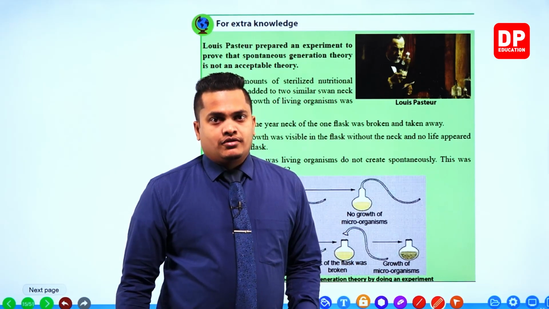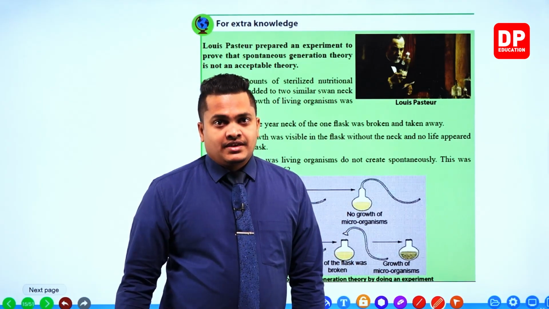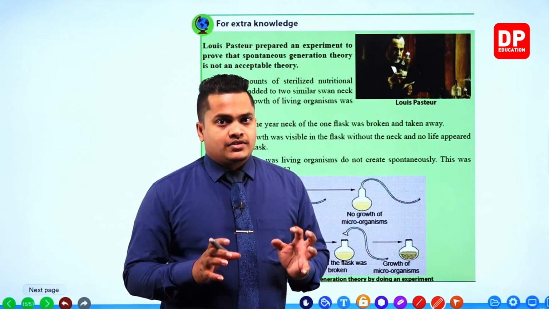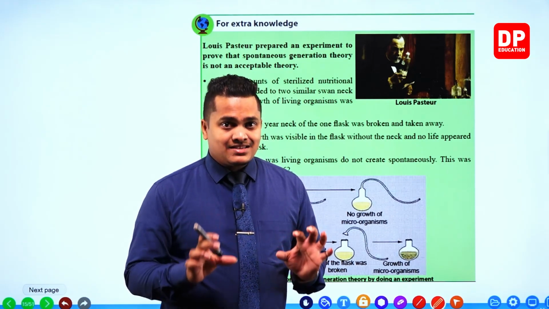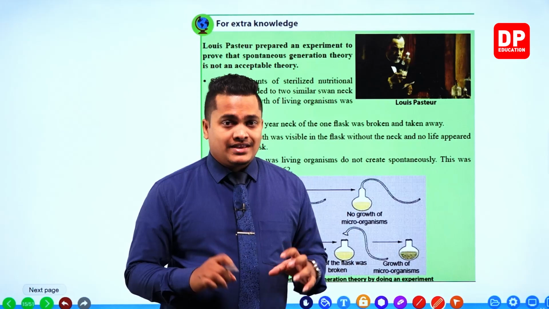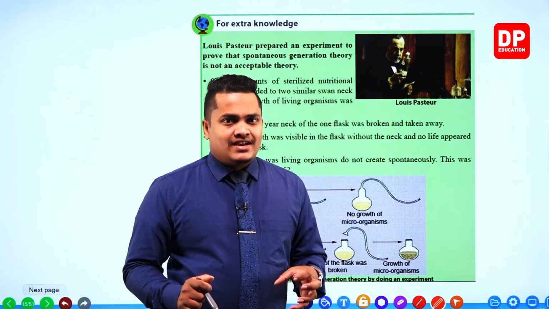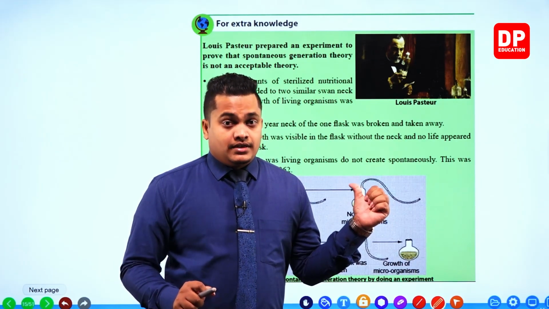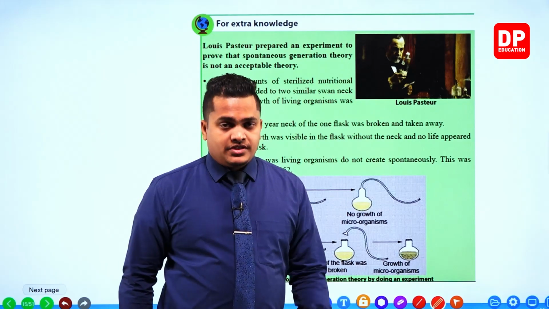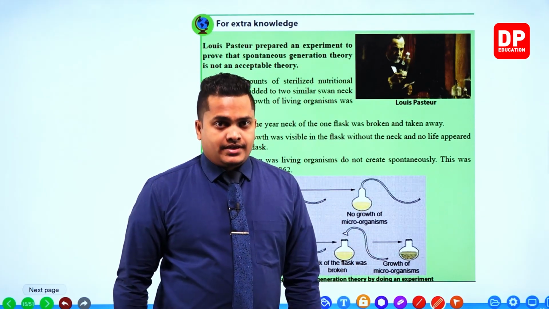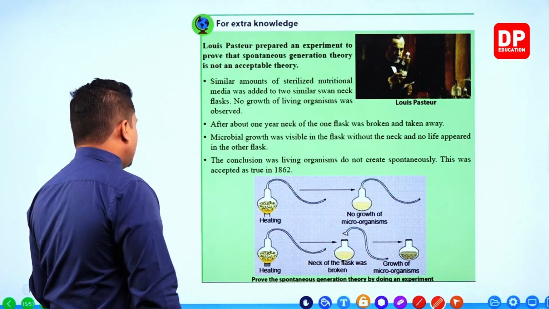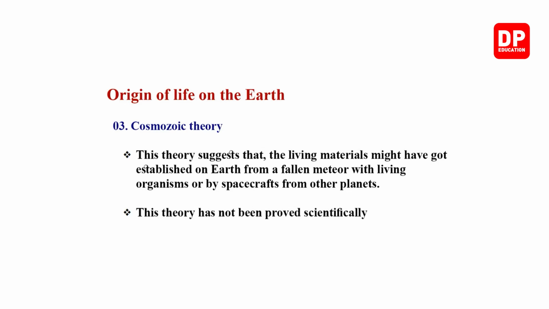Now, my dear children, the next theory. This is also a controversial theory, the third one. It is somewhat controversial, meaning there are still people who believe that life on the earth thrived because of this third theory, which I'm going to present to you right now. So let's see what that theory is. The third theory, my dear children, is referred to as the Cosmozoic theory.